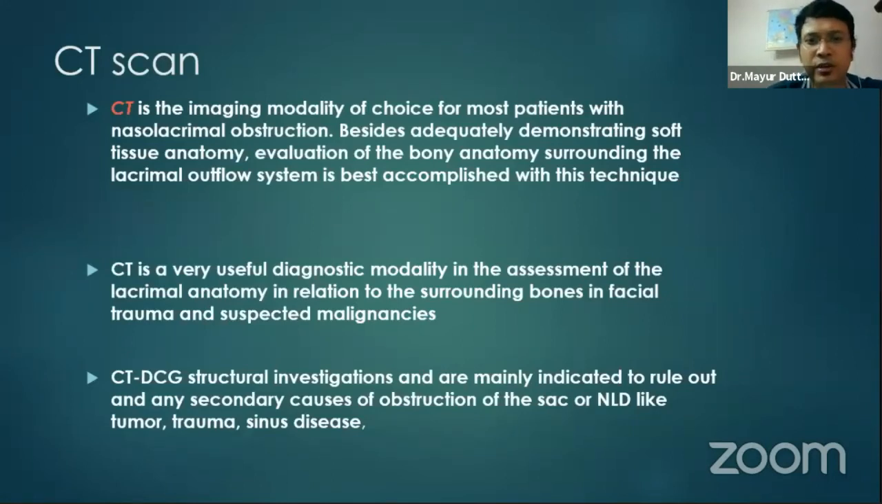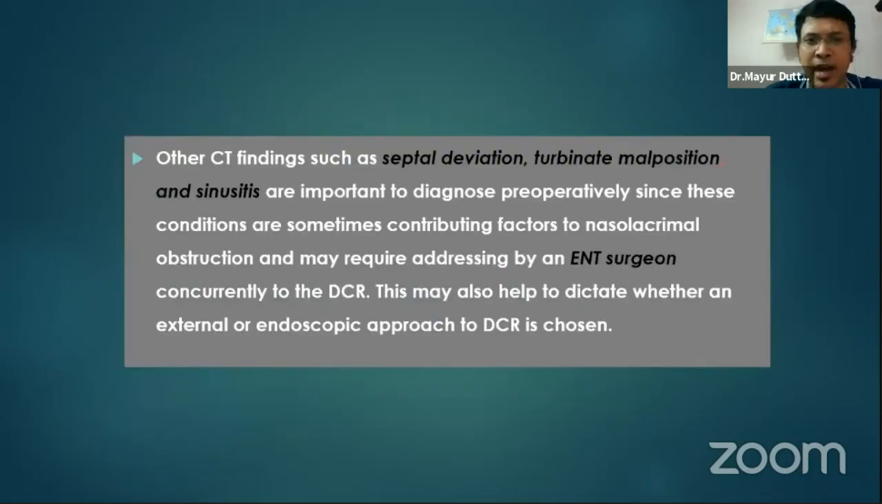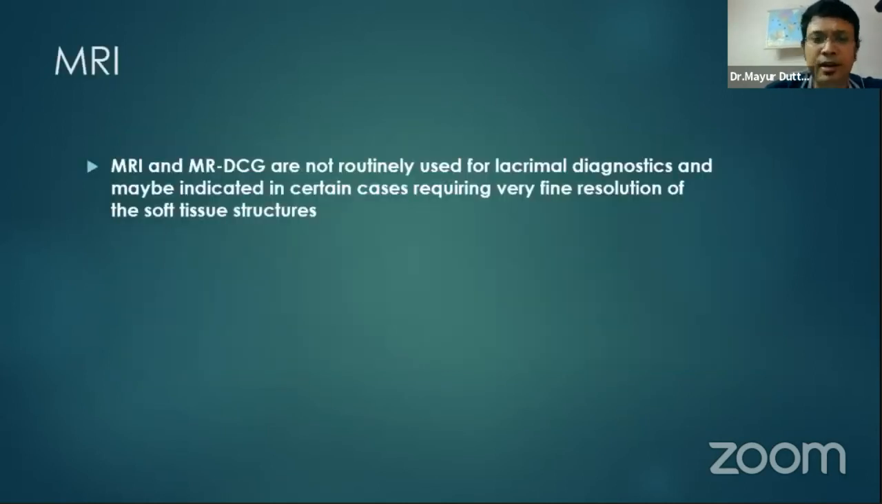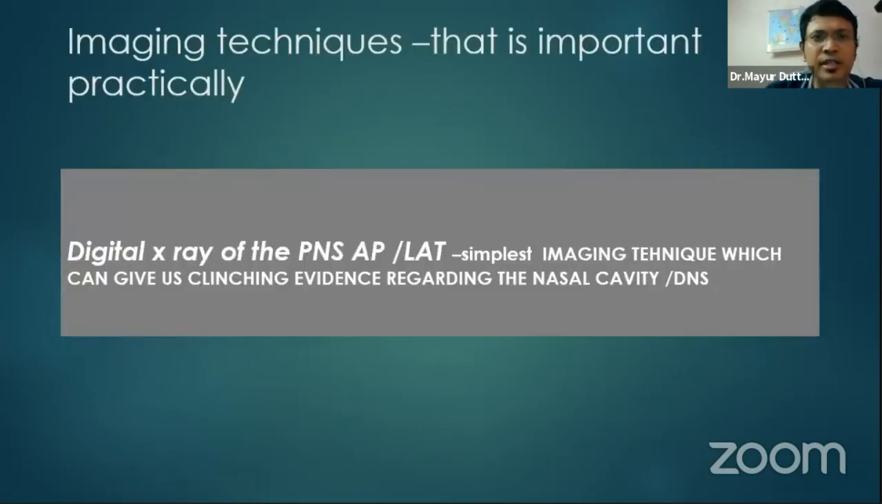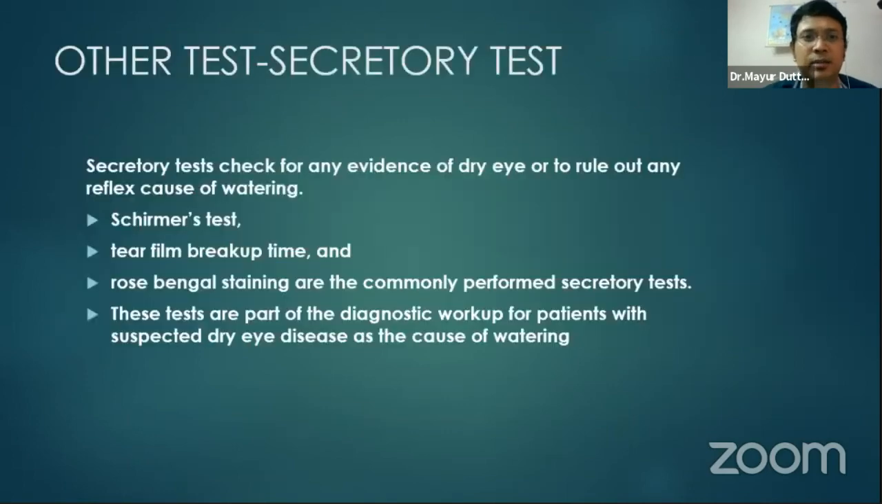CT is very useful as a diagnostic modality for assessing the lacrimal anatomy in relation to surrounding bones in facial trauma or suspected malignancies. Other CT findings like septal deviation, turbinate malposition, sinusitis, etc. can be found. Another imaging investigation is MRI, together with MR dacryocystography. The simplest imaging technique is a digital X-ray of the PNS Waters view, which can give us clinching evidence regarding nasal pathology.